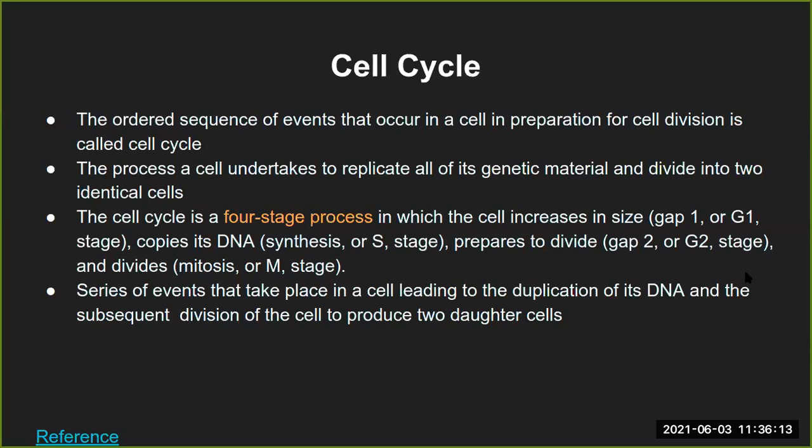Now, usually this process will take care of replication of the genetic material and also divide itself into two identical cells. The most important characteristic of this cell cycle or cell division process is creation of identical cells.